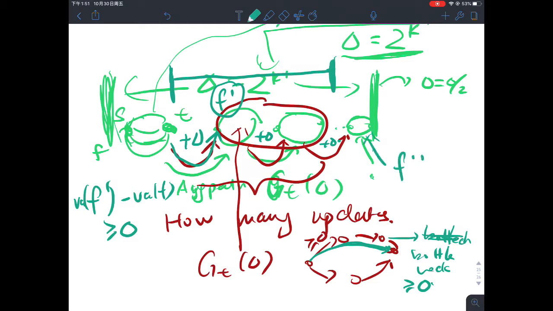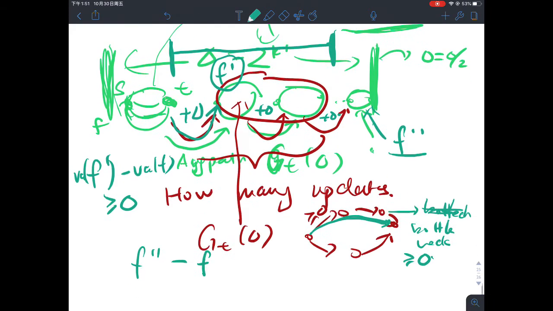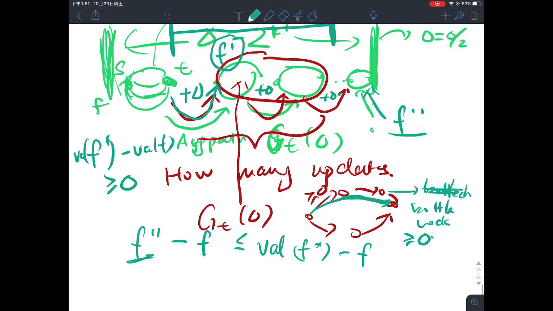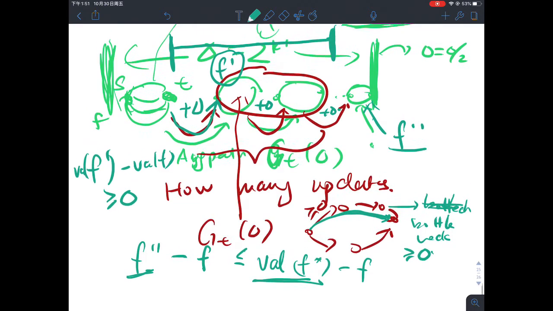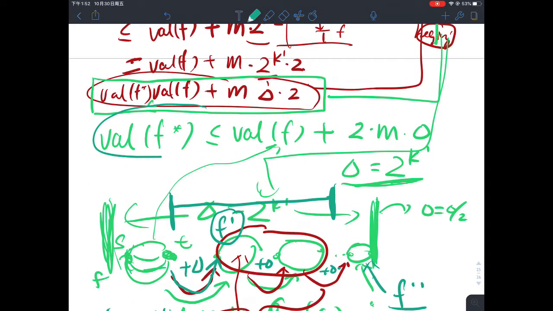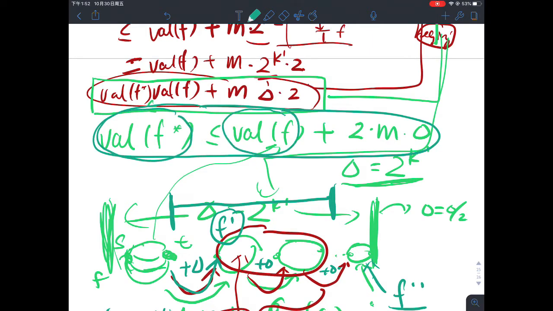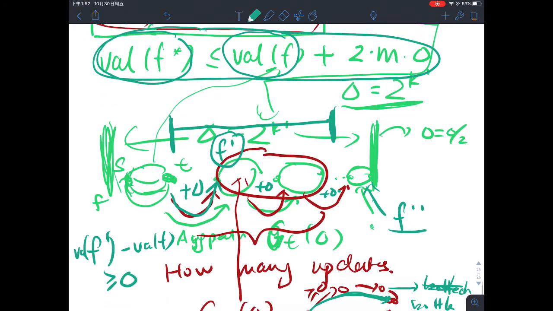So let's call this f double prime. If I look at f double prime minus f, what would be an upper bound? f double prime will not be larger than the optimum solution. But if we look at the conclusion we have, there's a relationship between the value of the optimum solution and the value of f. So I can really just copy that whole thing down.